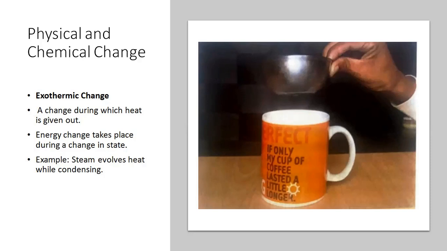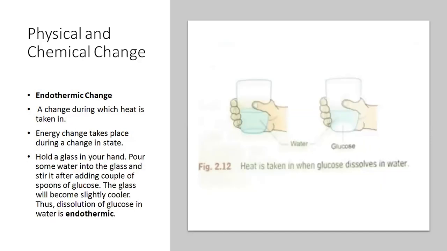Why is there an energy change in a change of state? This happens because the kinetic energy possessed by the molecules of a substance is different in different states. As we know, in solids the kinetic energy of the particles is minimum. In liquids, it is slightly more, and in gases, it is much more.